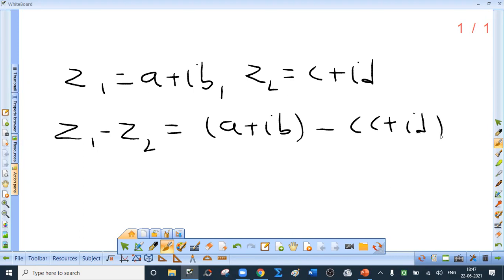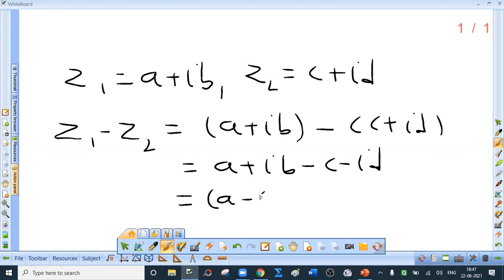As I said, scalar multiplication means multiply this complex number by minus 1. So minus c minus id. Now real part goes with real part and imaginary part goes with imaginary part. So in short, you can say how subtraction is performed: from real part subtract real part and from imaginary part subtract imaginary part.